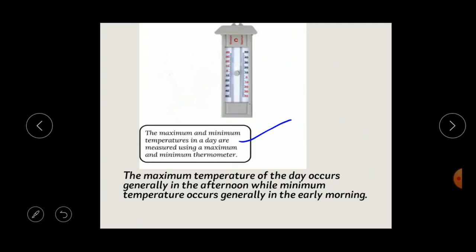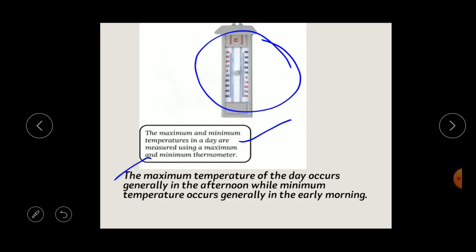Here you can see a picture of a maximum and minimum thermometer, which is used to measure the maximum and the minimum temperature of a day. Understood? The maximum temperature of the whole day generally occurs in the afternoon.